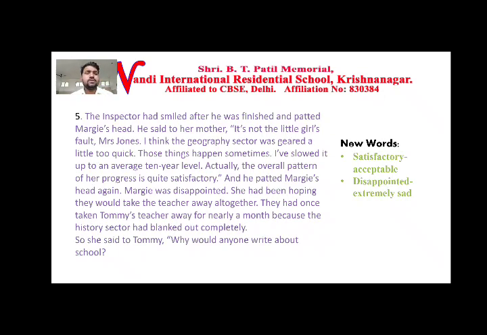He explained to Mrs. Jones that those things happen sometimes. Mistakes happen sometimes. "I have slowed it down to an average 10-year level." So what he said to her mother is that he brought it down to the least level, up to the 10-year-old children level, so she can do it properly now. Actually the overall pattern of her progress is quite satisfactory. Her performance in that test and learning is really acceptable.